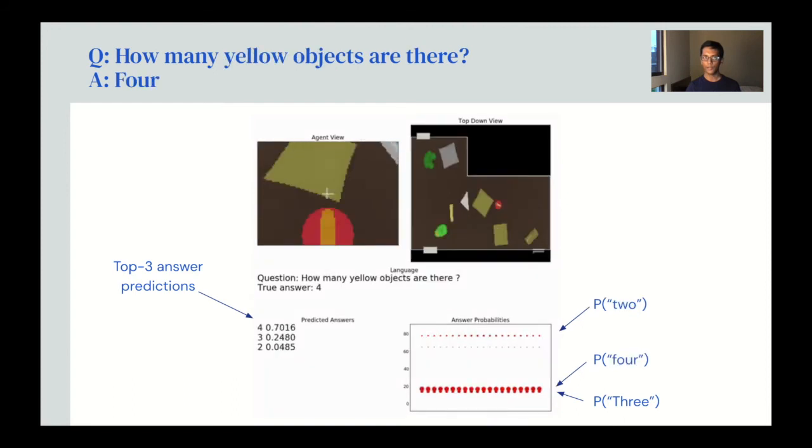And here's one last visualization. So the question is, how many yellow objects are there? And the correct answer is 4. Once again, the agent starts with a fairly diffuse belief over answers, but as it spends more time in the environment and runs from one object to the other, it becomes more and more confident that the answer is either 3 or 4.